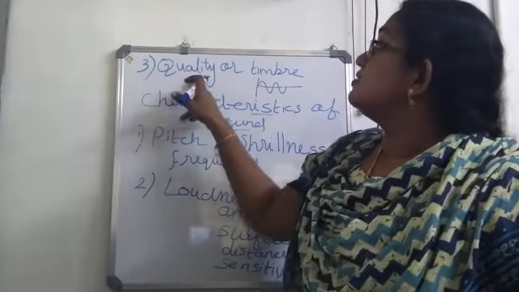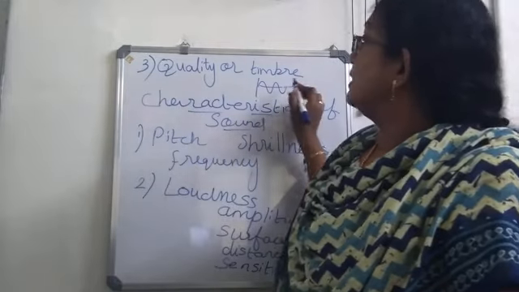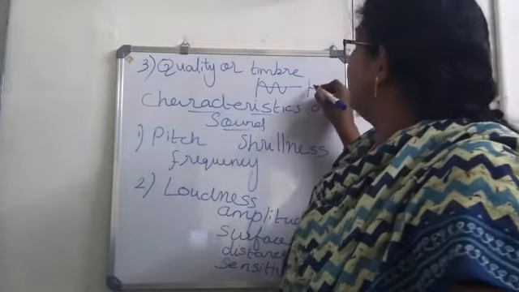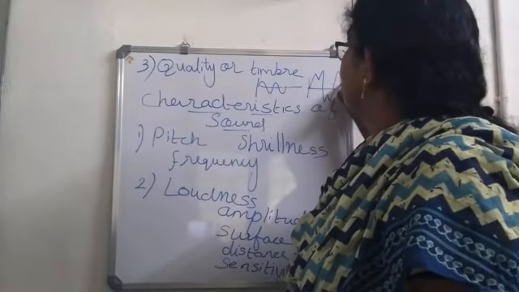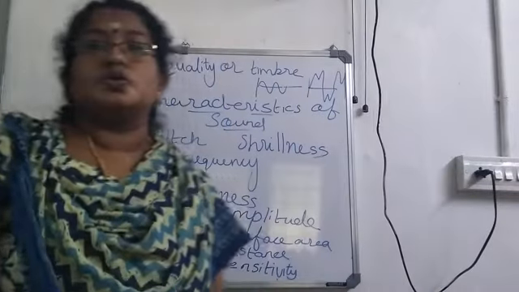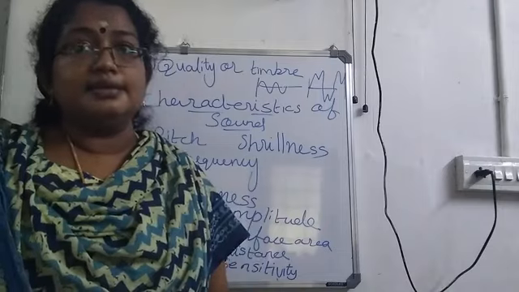The reason is its quality or timbre. Quality or timbre depends on the wave pattern. For one instrument, it will be like this. For another instrument, the wave pattern will be this. So different wave patterns will be produced by different instruments. Okay, so is it clear?